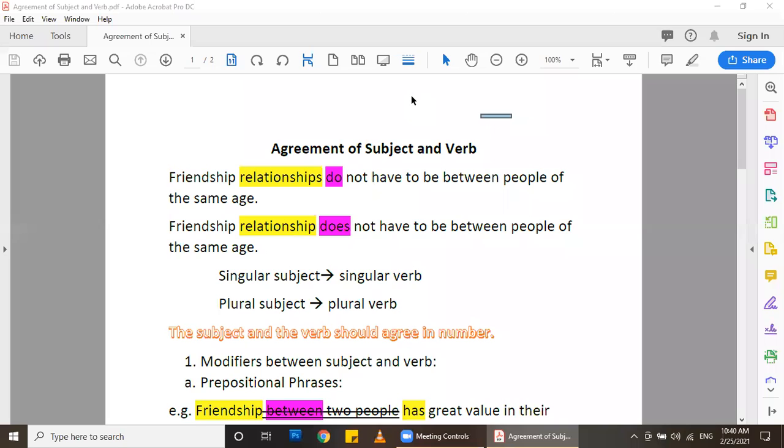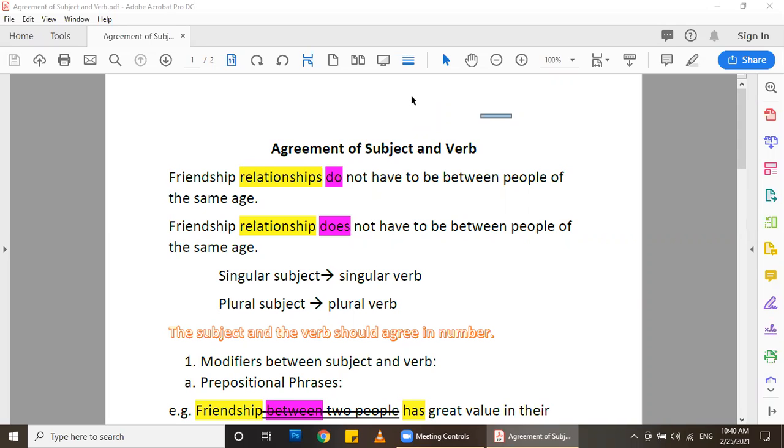Friendship relationships do not have to be between people of the same age. Here, the subject is relationships, it's plural, so I added do. Whereas in the second sentence, friendship relationship does not have to be between people of the same age. Here, relationship is singular, so I added does. This means that the subject and the verb should agree in terms of number.